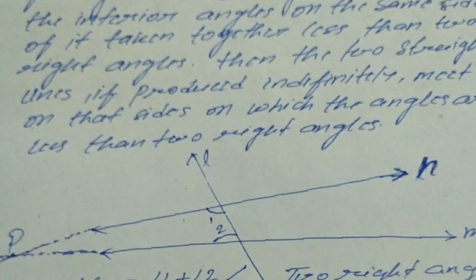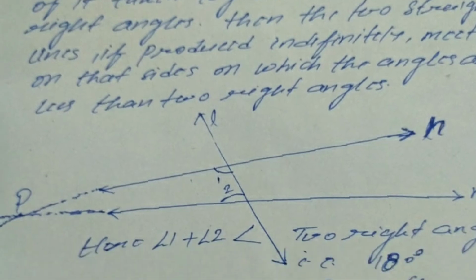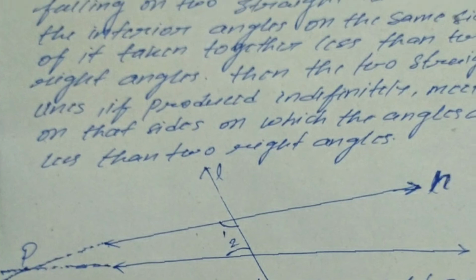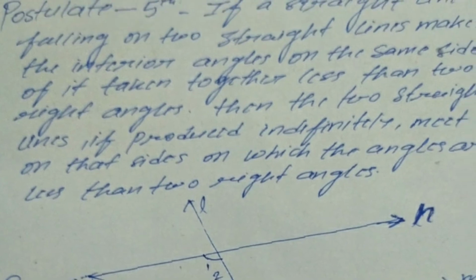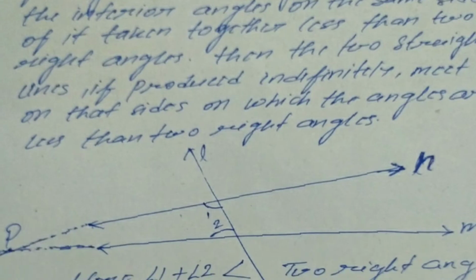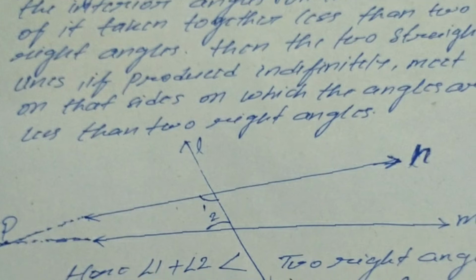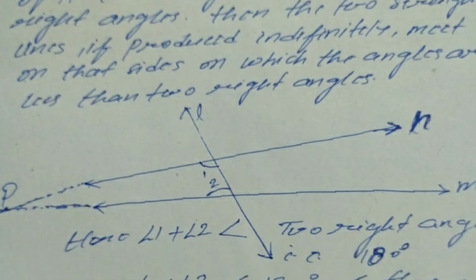So I have drawn a figure. As you can see, I have drawn lines L, M and N. Here L falls on two lines, that is M and N, and makes two angles, angle 1 and angle 2.